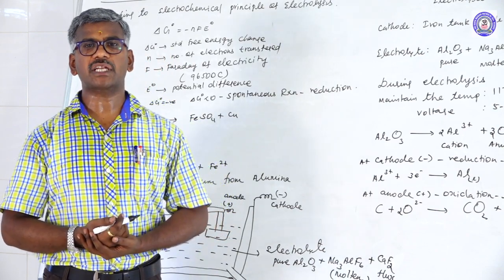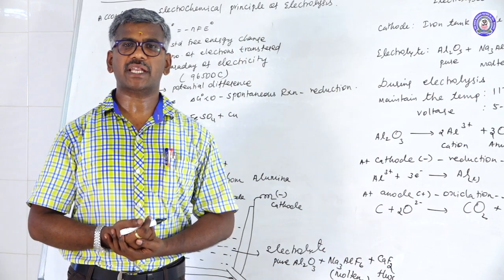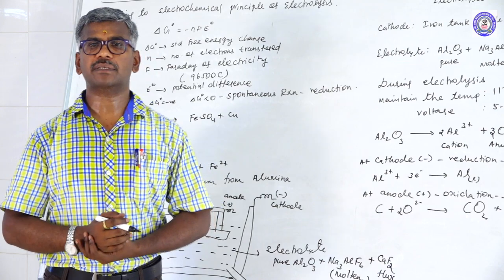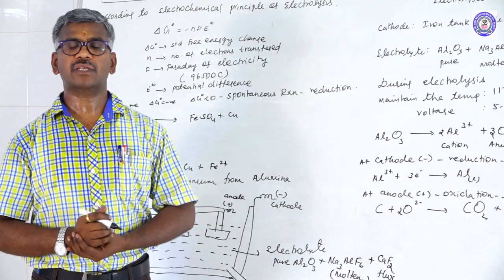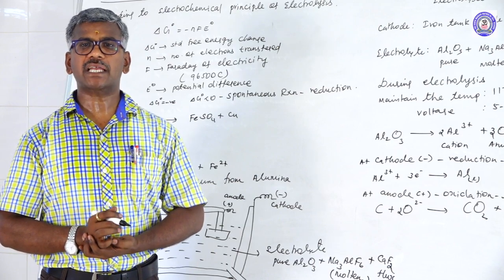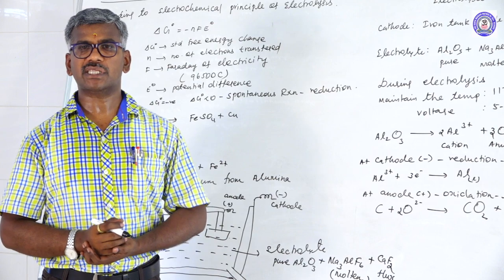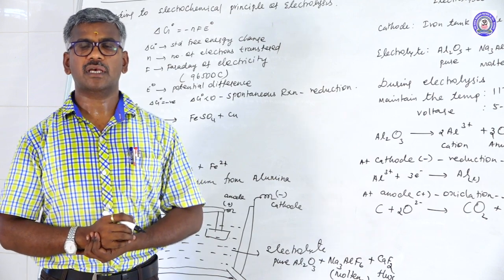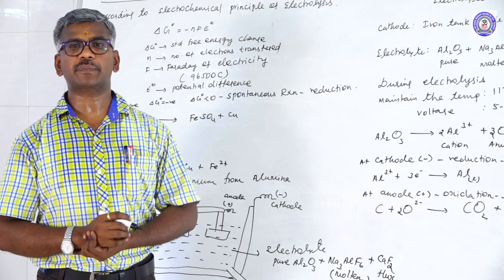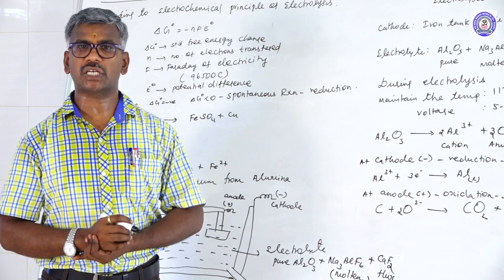Iron can be classified into different types: pig iron, wrought iron, and another one is steel, depending upon the percentage of carbon. Another one is the electrochemical principle of metallurgy, in which metal is extracted by using electrolysis or some reducing agent. By using the electrochemical principle of metallurgy, delta G naught equals minus nFE naught.